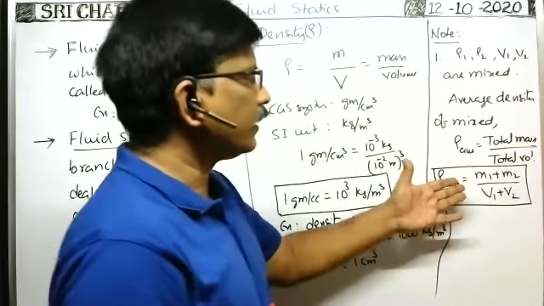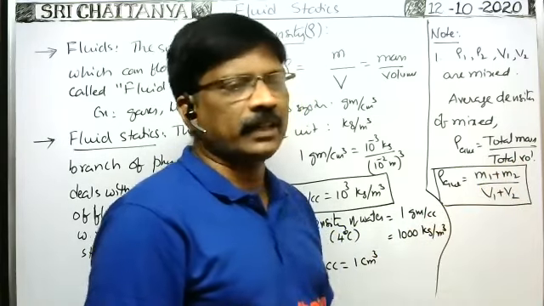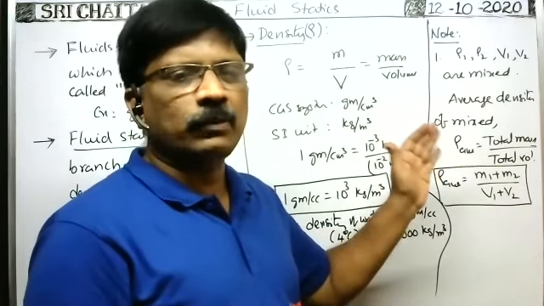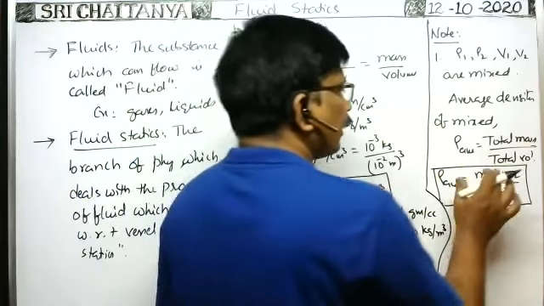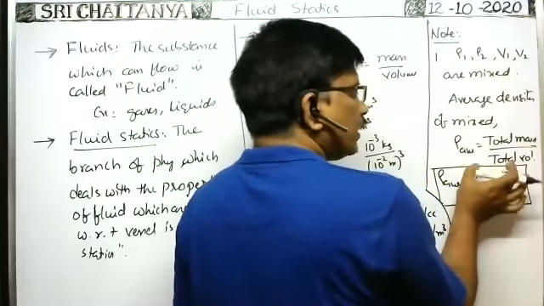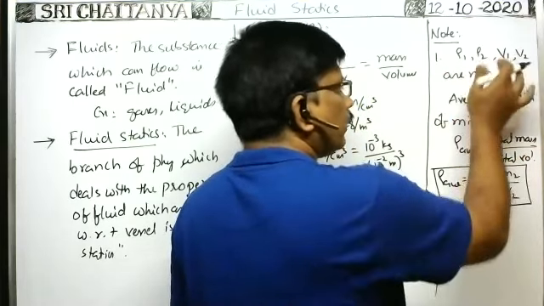If more than two liquids are there, then we write M1 plus M2 plus M3 by V1 plus V2 plus V3, like that. That is the formula for average density: total mass by total volume. But here we are not given M1, M2. Densities and volumes are given. So we have to write the mass in terms of volume and density.